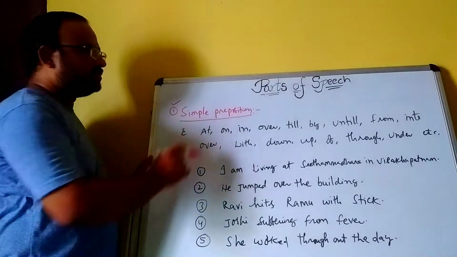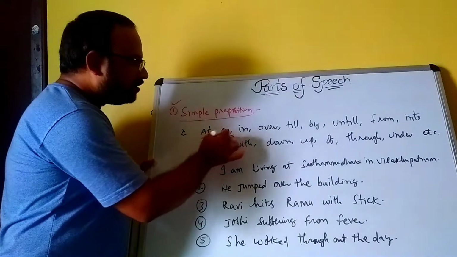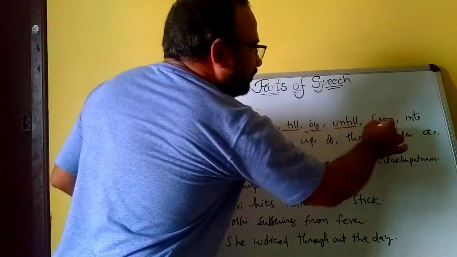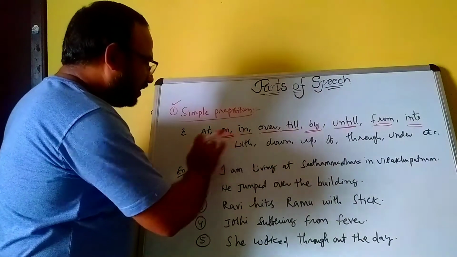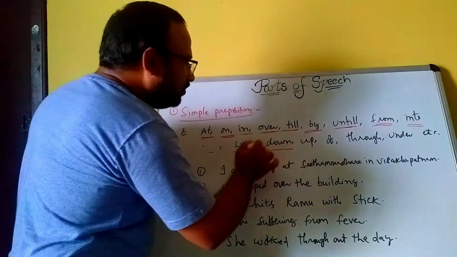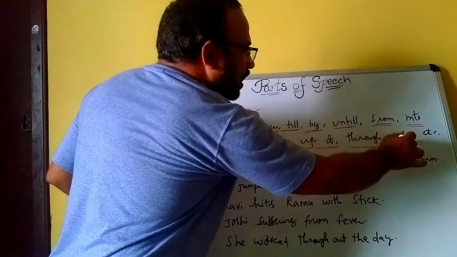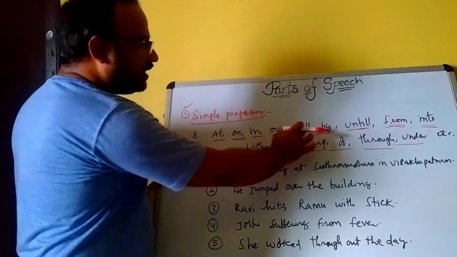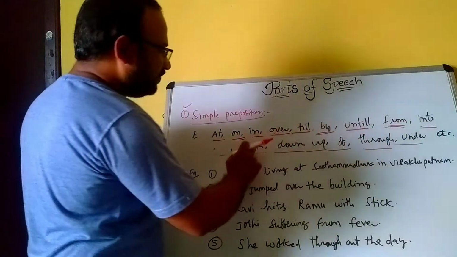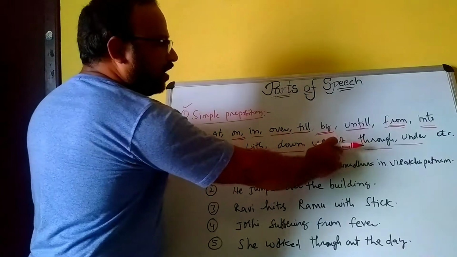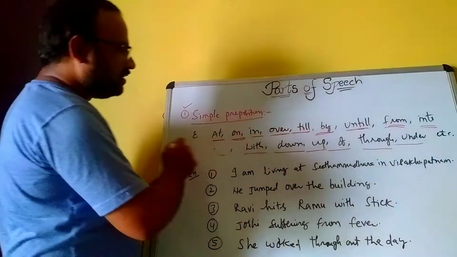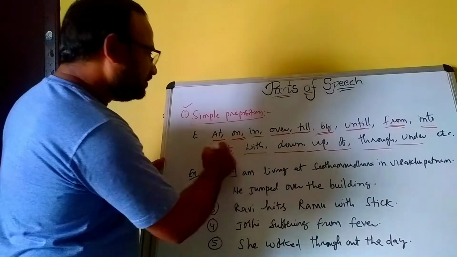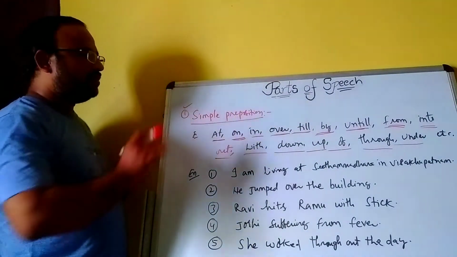Now, about simple prepositions. At, on, in, over, till, by, until, from, into, with, down, up, off, through, under, out. These are all called simple prepositions.